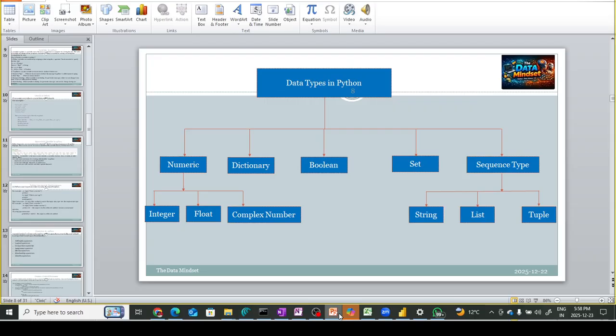I think in yesterday's discussion we talked about data types in Python, and today we are going to continue with that. Here you can see the list of components. First we talked about integer and then float. Today we are going to talk about float, complex number, and then we will move into string, list and tuple, and subsequently we will cover other data types. So let's start it, guys.